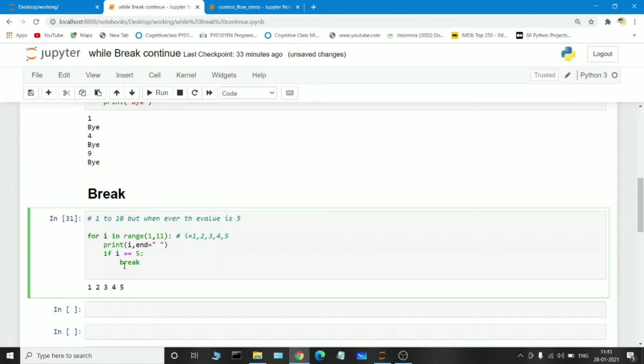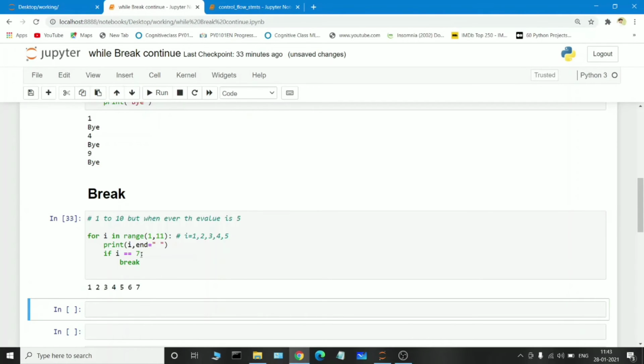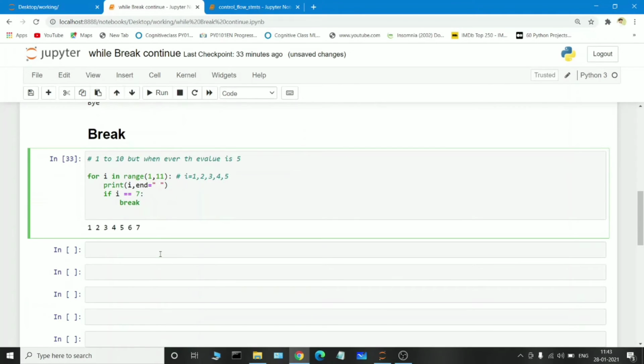So if we write the break condition, there will be no execution of another loop, there will be no increment of the loop. So see, values 1, 2, 3, 4, 5 only are printed, because we are passing 5. Suppose you pass 7, see, 7 values have been printed. So this is how the break condition works.